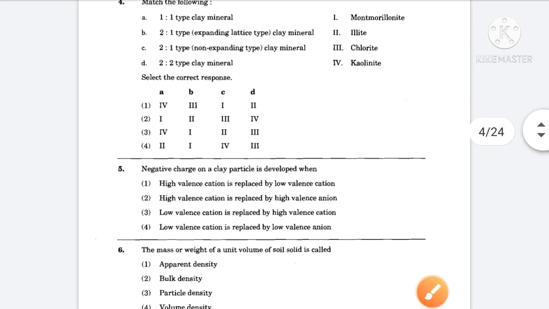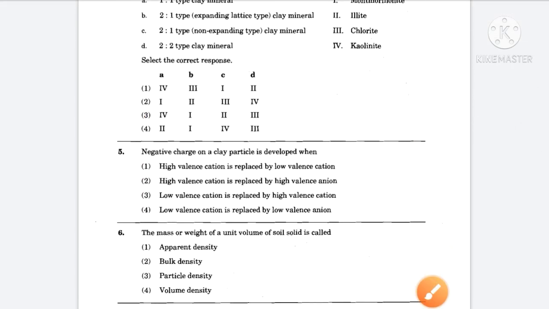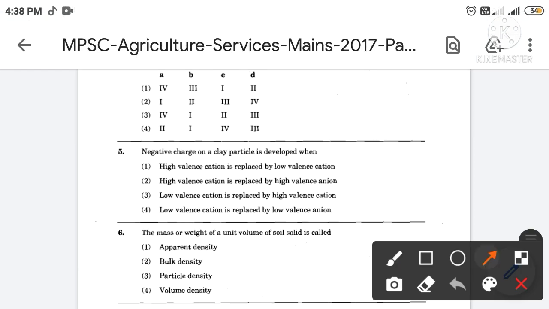Then next, negative charge on a clay particle is developed when. The correct answer is option number 1st. So the negative charge on a clay particle is developed when high valence cation is replaced by low valence cation.